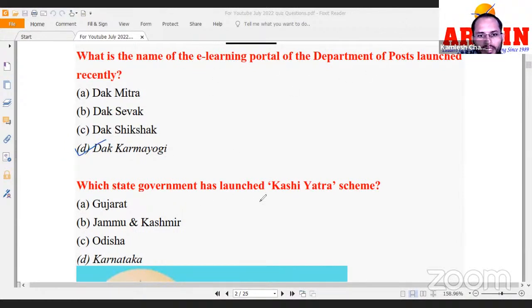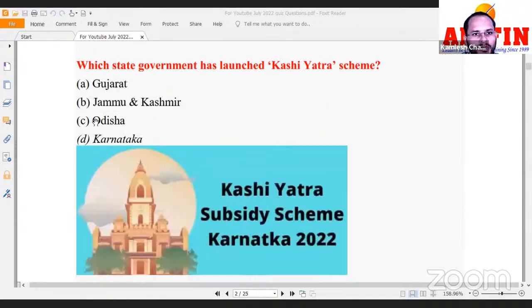Next one: which state government launched the Kashi Yatra scheme? Government schemes are important for the ASO exam.